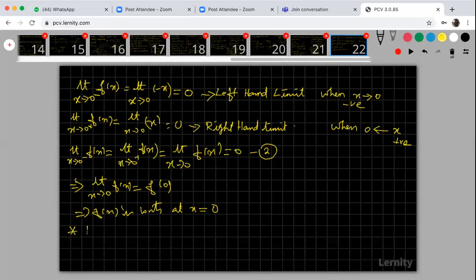First, what is the difference between the problems? Is the function defined by f of x is equal to modulus x a continuous function?